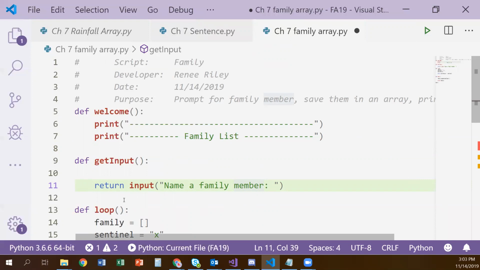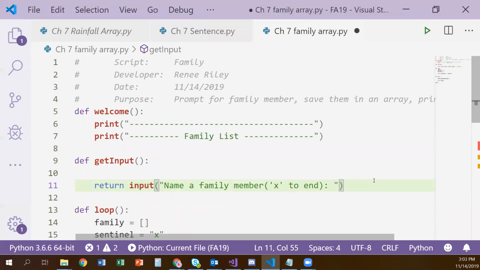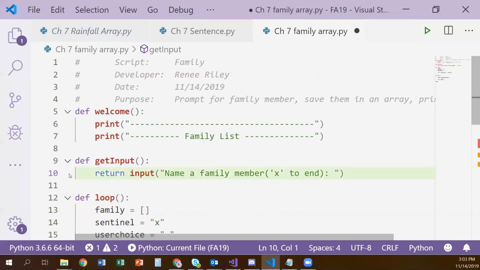Okay, so we need to update our prompt. Instead of just saying name a family member, let's do name a family member, X to end. How's that? Oh, it sounds fancy. I see. I get it now.